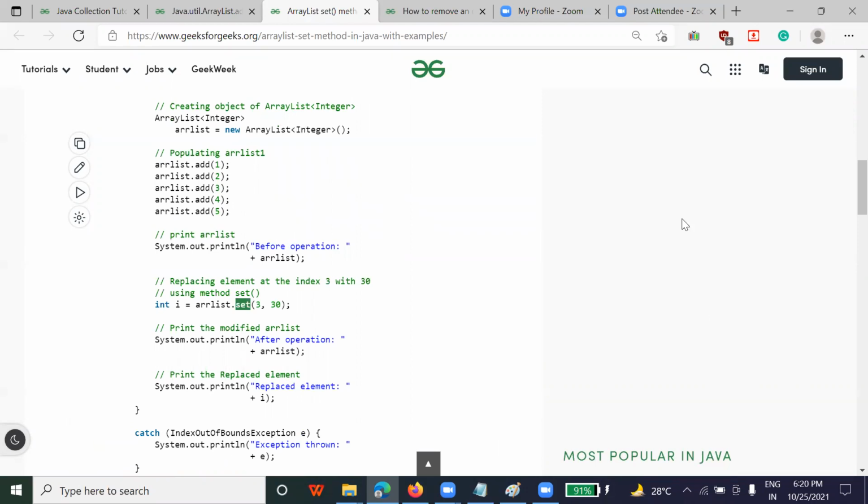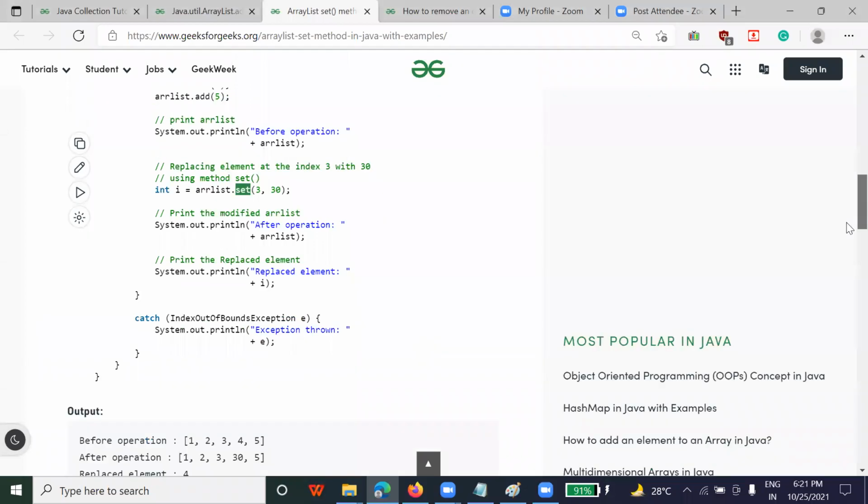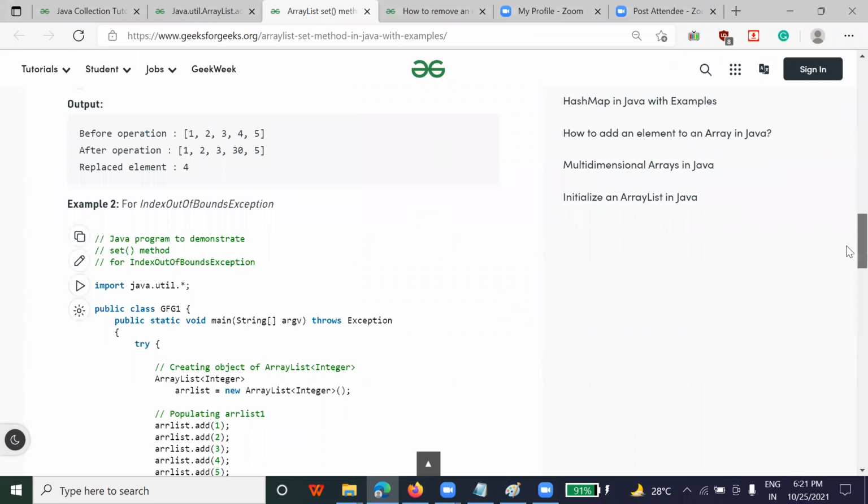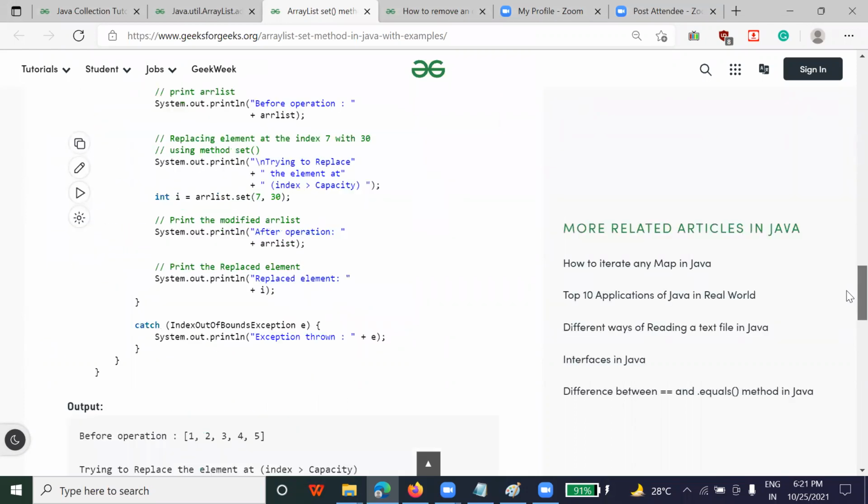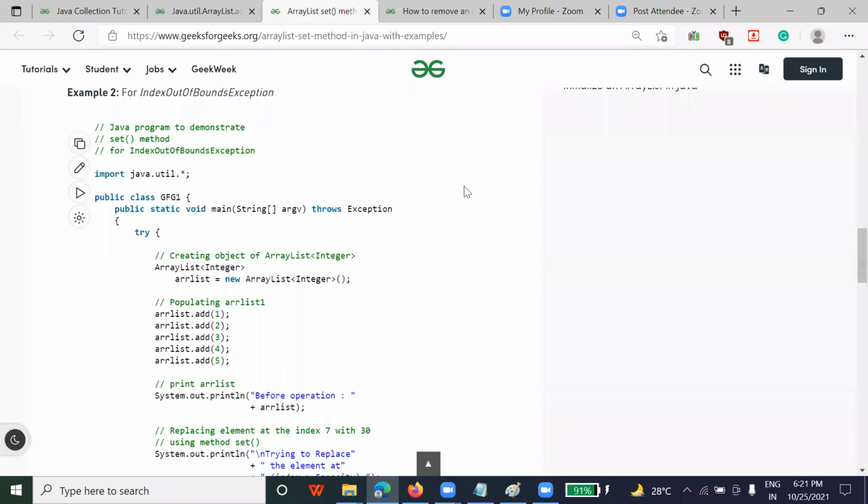It is something like earlier days, people used to apply gel on their hair, right? Set wet used to come, right? So after applying set, your hair is going to be set for a certain period of time, right? So it is something like that. But here, once you set the value, it will be set permanently unless you change it. Is it clear to all of you? What is this set? Why do we use it? This is how you can update an element.